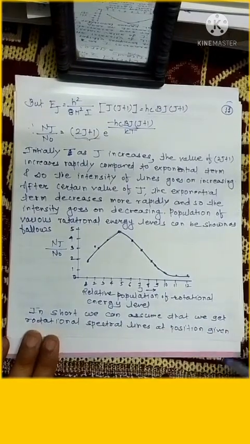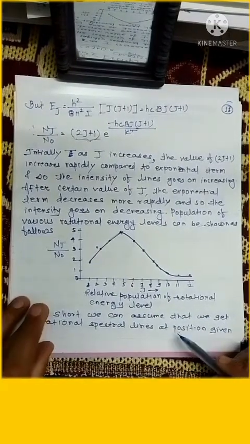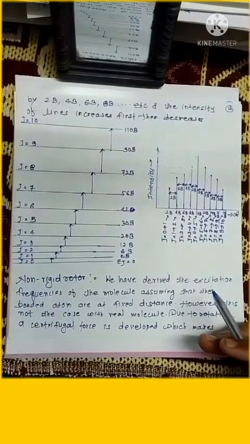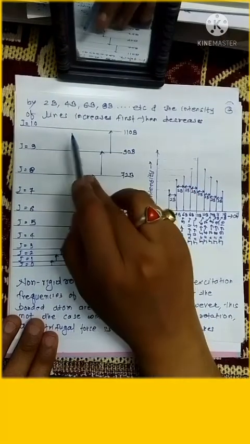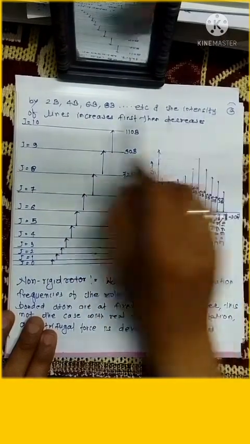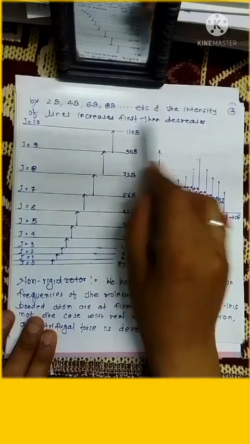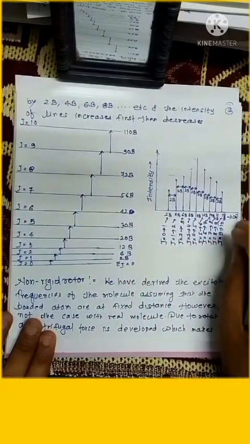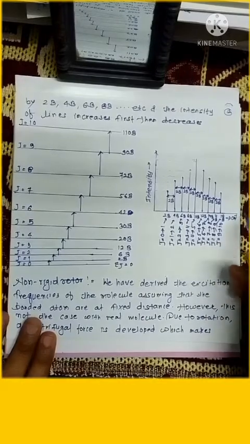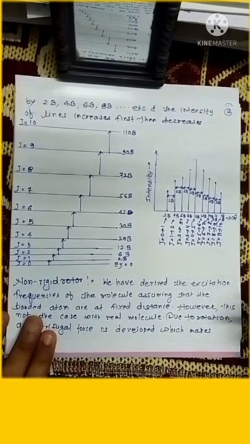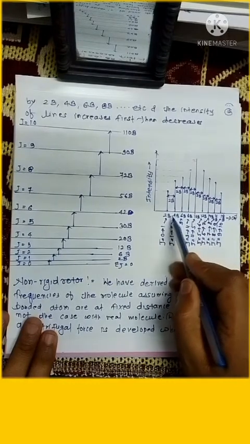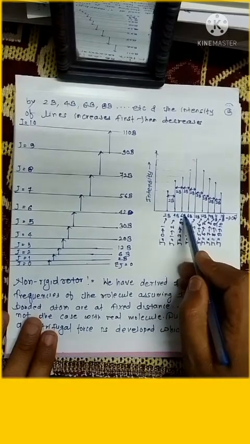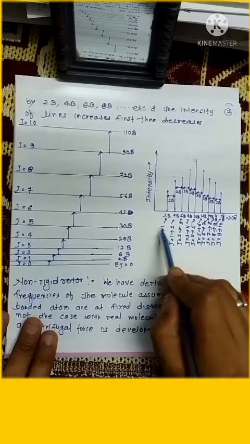In short, we can assume that the rotational spectrum lines lie at the positions given by twice B, 4B, 6B, 8B, and the intensity of the lines increases first, then decreases. Now just see what it means: each line is separated from the next line by twice B distance.